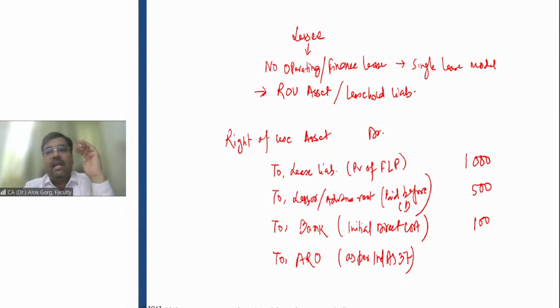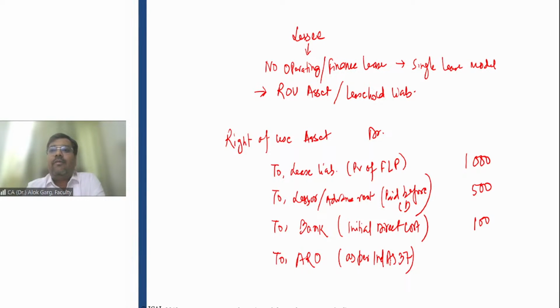And let me explain with the help of this example all these four facets of this accounting, of this right of use asset entry. I am a chartered accountant, right? And I run a practicing firm, for example.